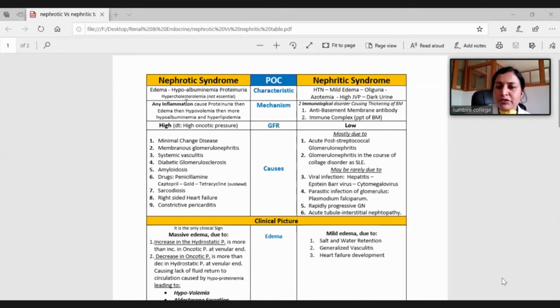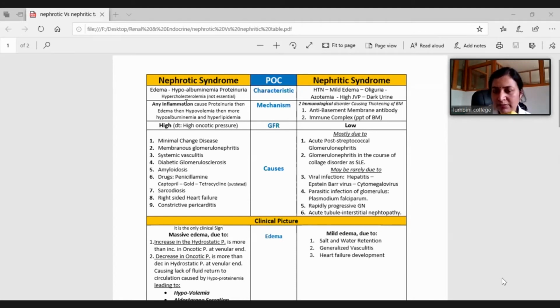Proteinuria, massive proteinuria, has to be there in nephrotic syndrome, while severe renal impairment presentation has to be there in nephritic. In both there is renal impairment, but frankly the presentation is there in nephritic syndrome, like oliguria, azotemia, and hematuria. These are the features of renal pathology. Then what is the mechanism?